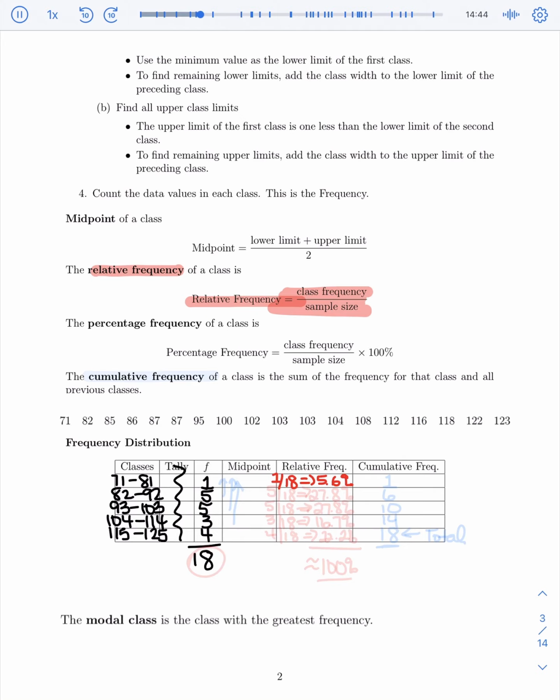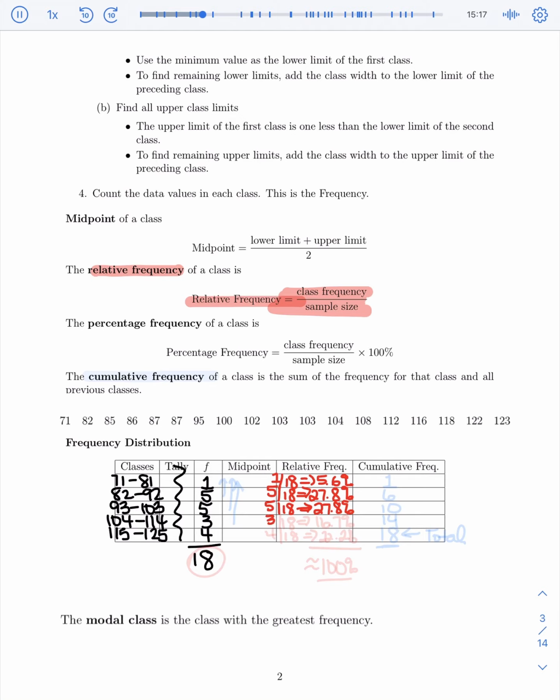The next one, you'd find its relative frequency by doing 5 out of 18, because that's the frequency for that class. And you'd find out that that is 0.277 or 0.2778. So that would round to 27.8%, which means that would be the same for the next class, which also has a 5 out of 18, which would be a 27.8%.